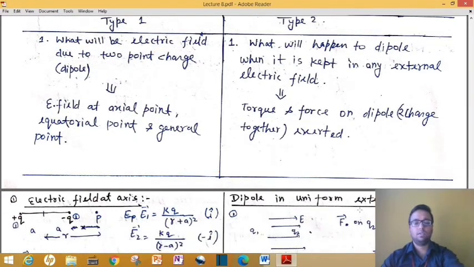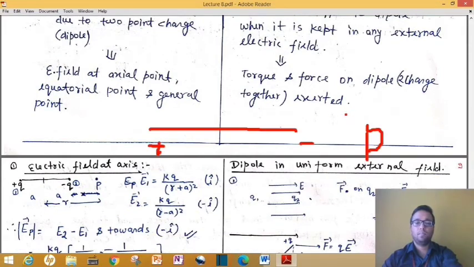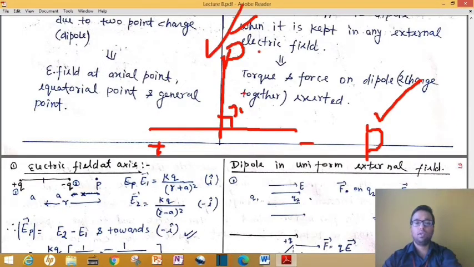Here if you can see it, this is your point at the axis, and here this point is called a point on the equatorial position, meaning just the middle of this segment we draw a perpendicular line, and this is called the equatorial or bisector position. And then we have to understand it at any general point.